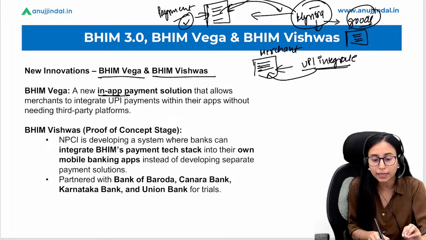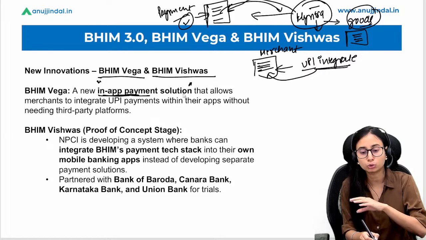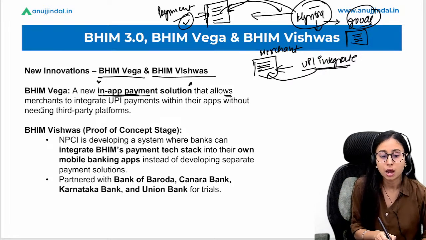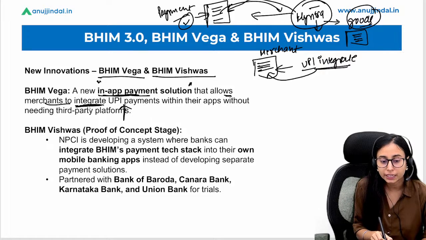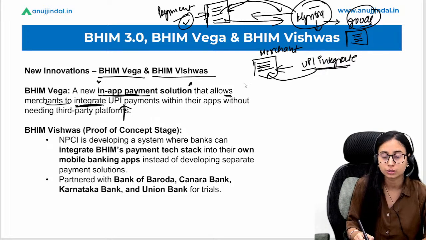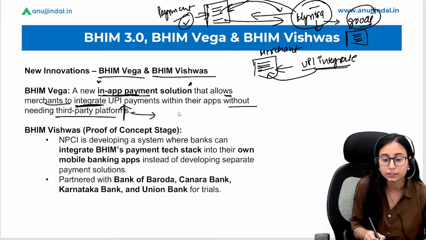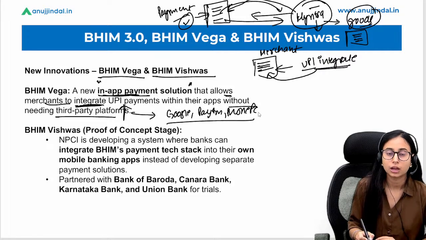So a new in-app payment solution. This is going to be an in-app payment solution that allows the merchant to integrate UPI payment. So they are going to integrate such an interface in their own merchant app without needing a third-party platform. Here the third-party platform is Google Pay, Paytm or PhonePe, whatever the case is. So I hope it is clear.